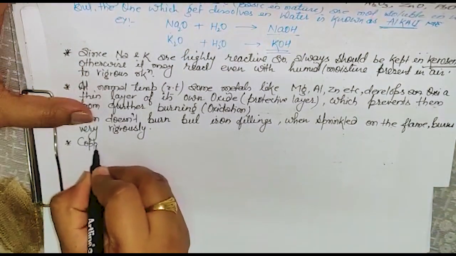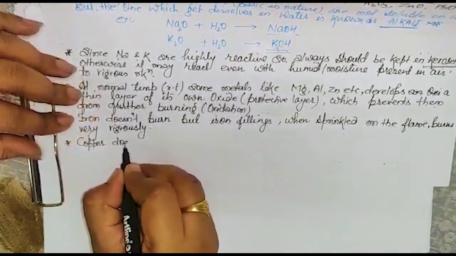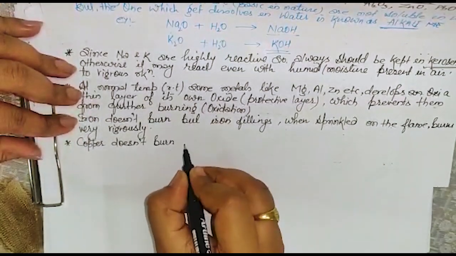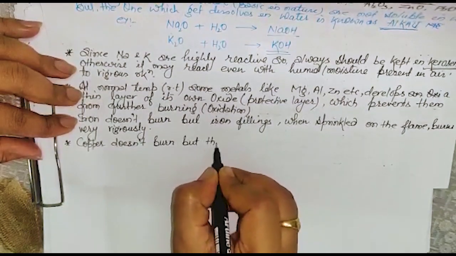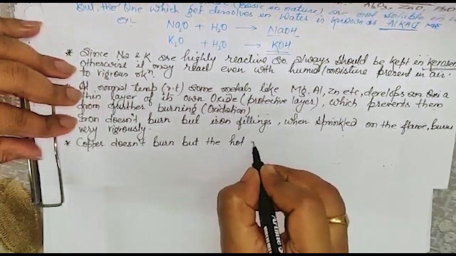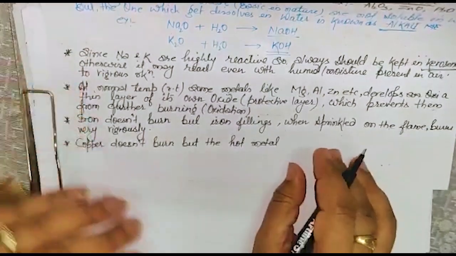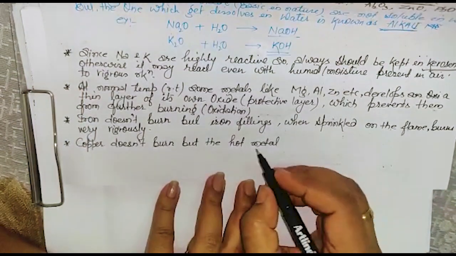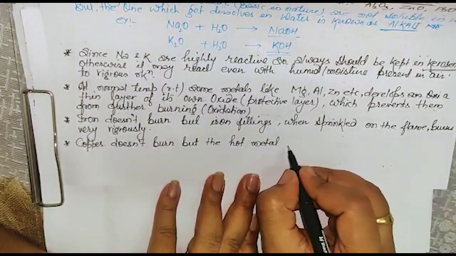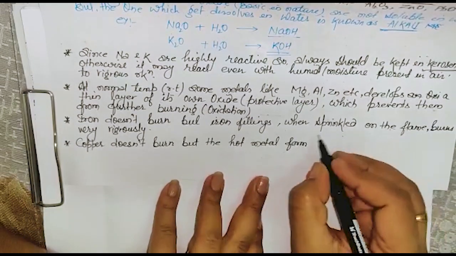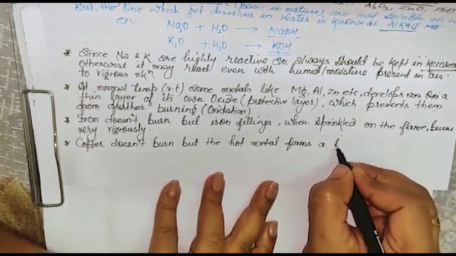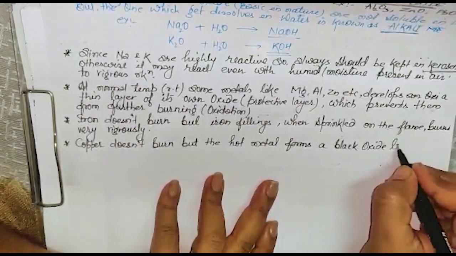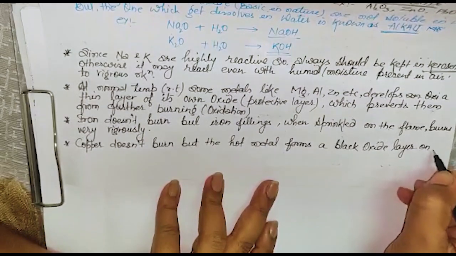Copper doesn't burn, but the hot metal forms a black oxide layer on itself. Got it?